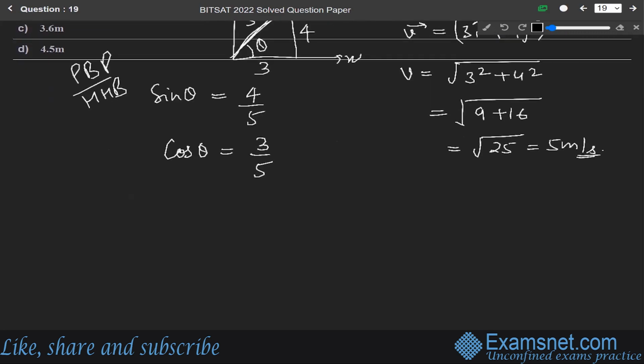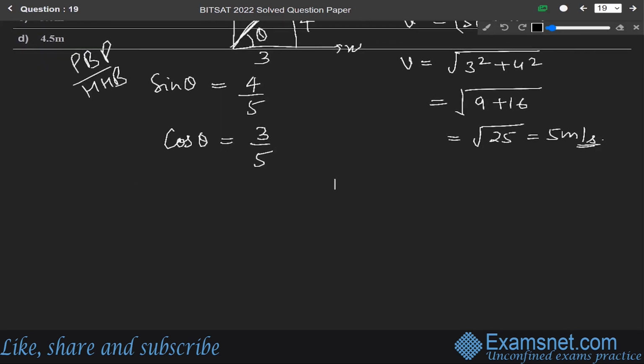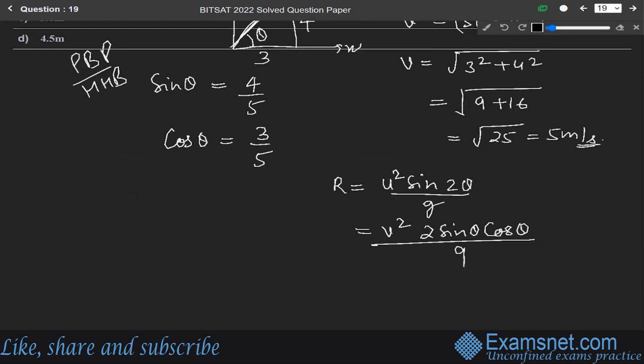So what is the horizontal range formula? R is equal to u square sine 2 theta over g, so it will be equal to v square into 2 sine theta cos theta over g.